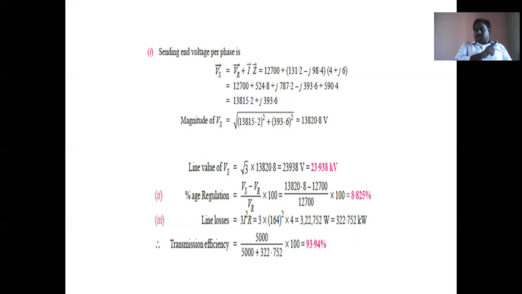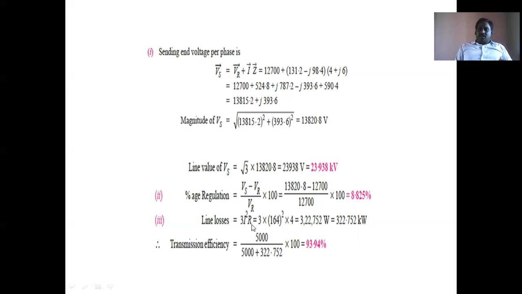In the previous class we also discussed the performance of three-phase transmission: percentage regulation and transmission efficiency can be determined on a per phase basis. So Vs is the per phase value, Vr is the per phase value, 12,700, and then the regulation is 8.82 percent.